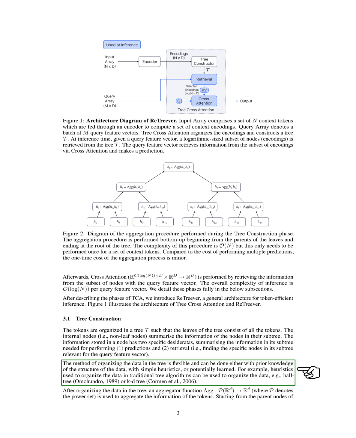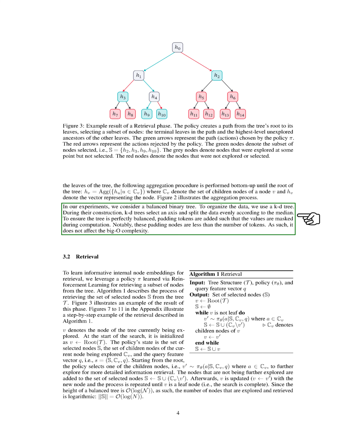In our experiments, we used a balanced binary tree and a KD tree to organize the data. The KD tree splits the data evenly along an axis, using the median value. To keep the tree perfectly balanced, we add padding tokens that are ignored during computation. These padding nodes are fewer than the number of tokens, so they don't affect the overall complexity of the process.